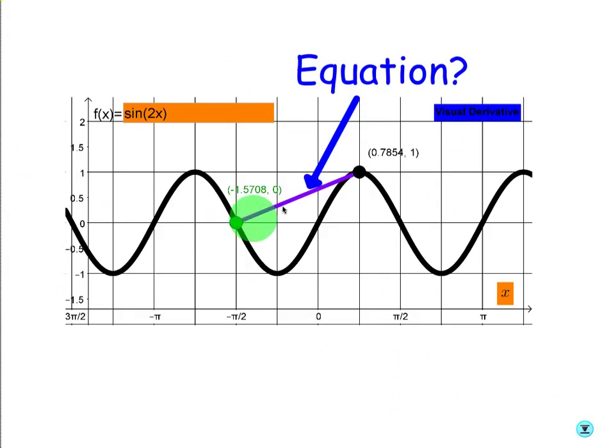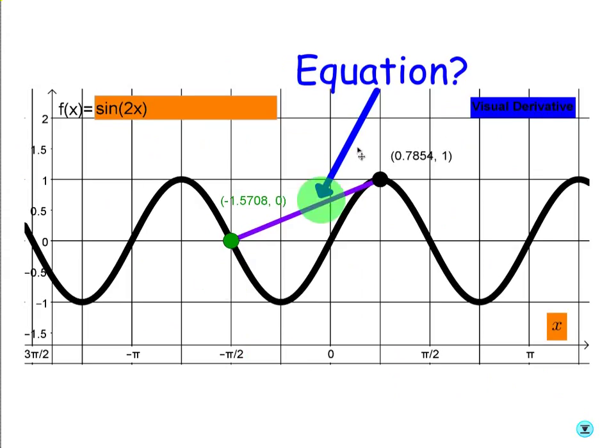Let's go ahead and take a look visually what this one looked like. I could actually make that a little bit bigger. Okay, so what is the equation of this line right here, going from negative pi over 2 to pi over 4? We just need to figure out this equation. And the secant line does extend. It's not just a segment. I mean, it is a segment, but at the same time, that segment has an equation if that line were to extend onward. So just keep that in mind. So let's figure out how to find that equation.